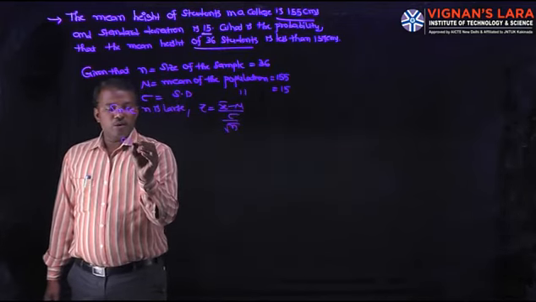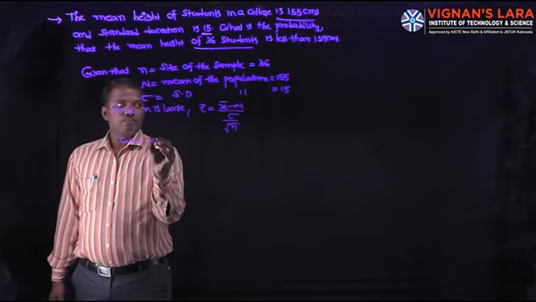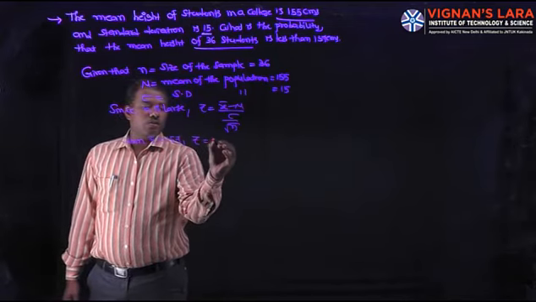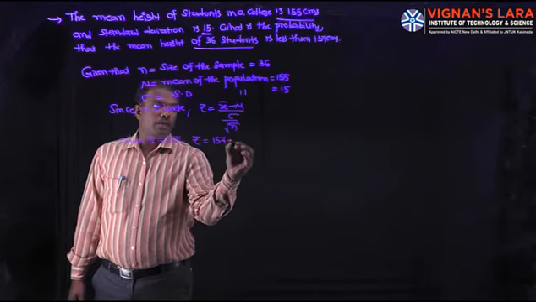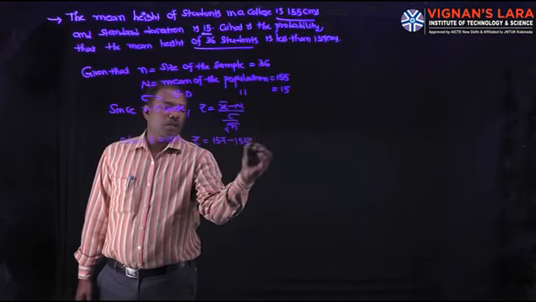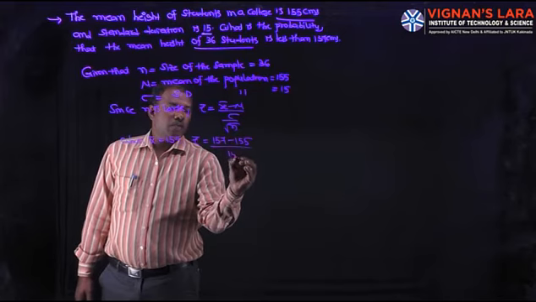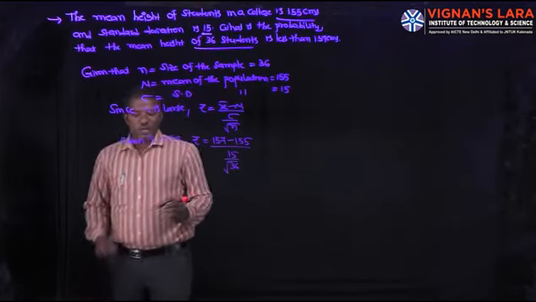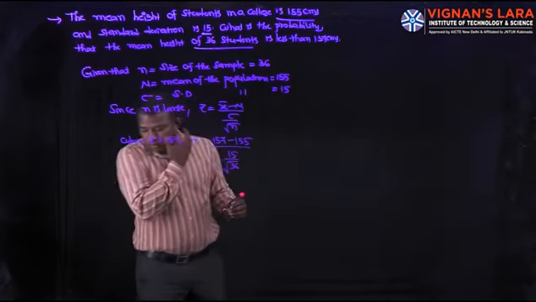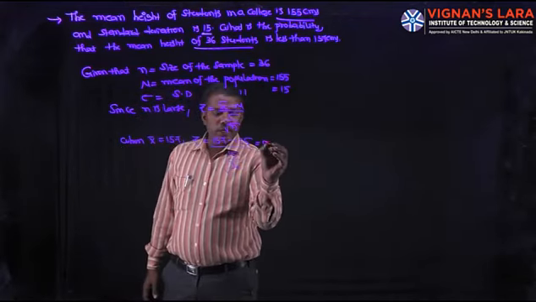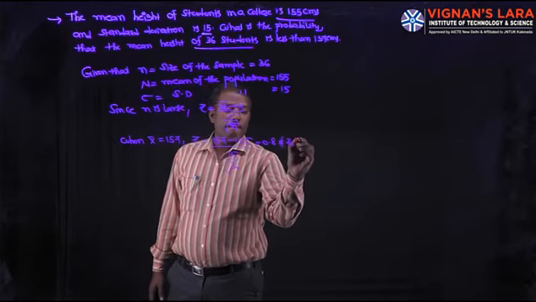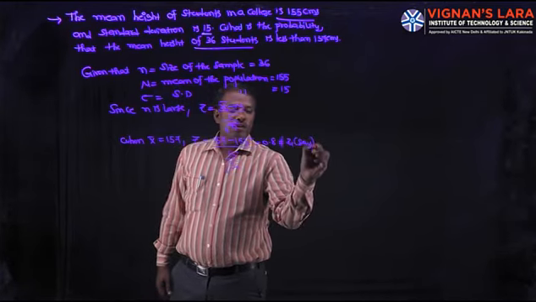First, when x bar is 157, Z is equal to 157 minus 155 by 15 by root 36, where sigma is 15 and n is 36. So this is equal to 0.8. Let it be Z1, so Z1 value is 0.8.